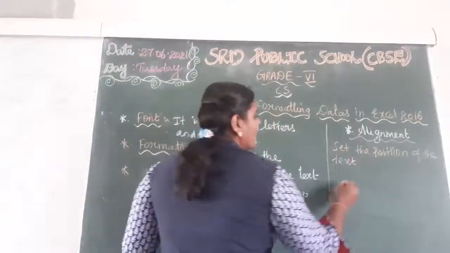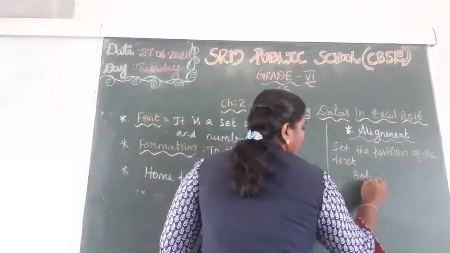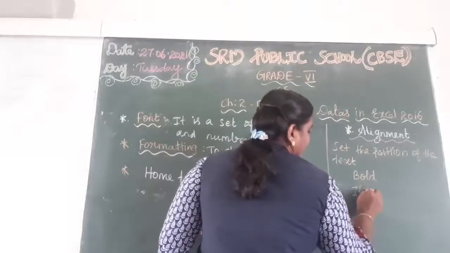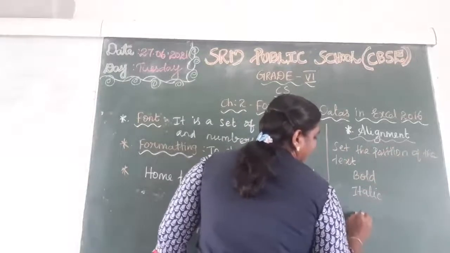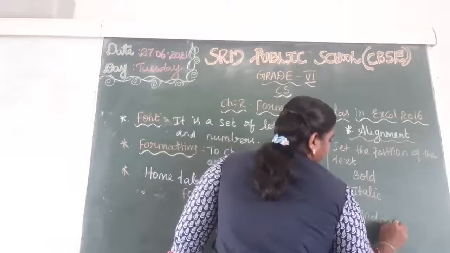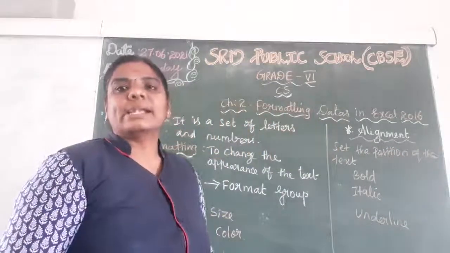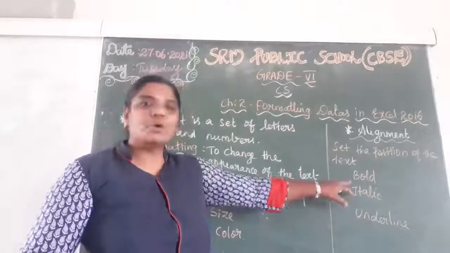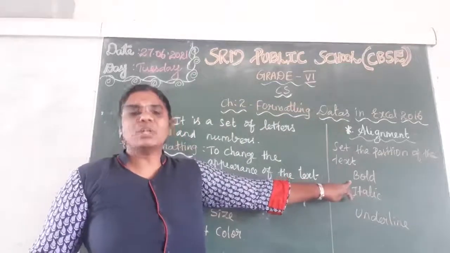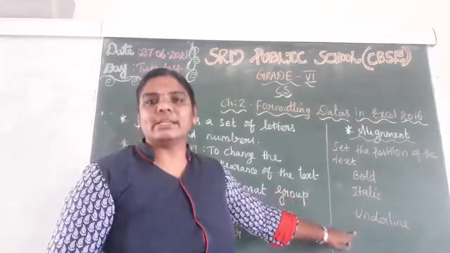Then bold, italic, underline. Bold, italic, underline. You know very well what is the use of bold, italic and underline, right?